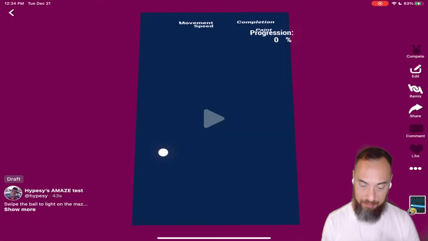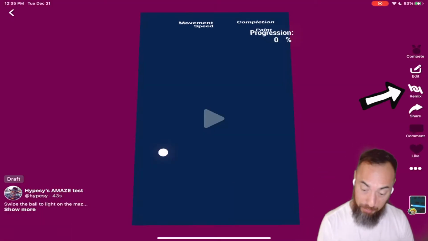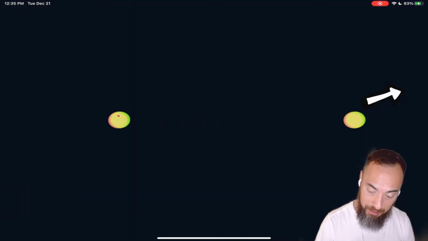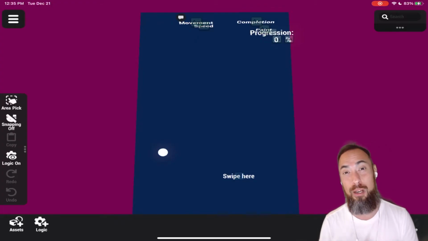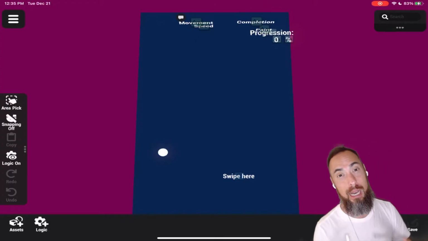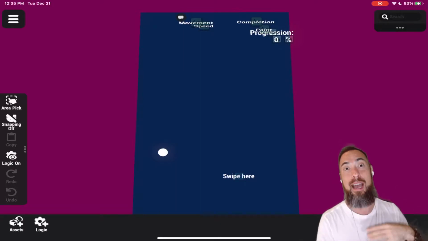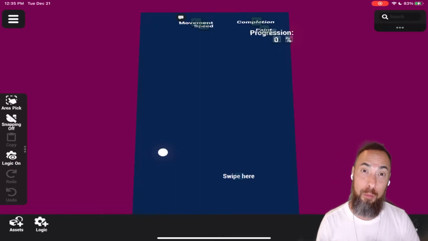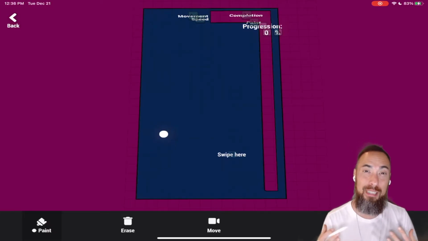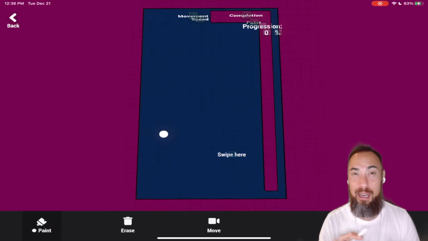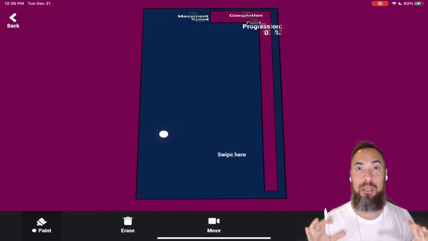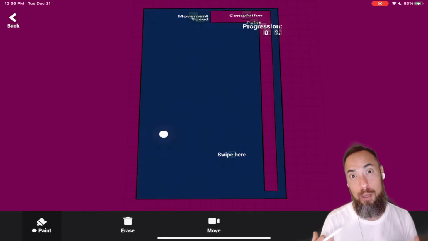I can select it, and this test is more of a template. From here, what I'm going to do is hit this remix button. This will be level 1, and when I want to make level 2, level 3, I can go back to that template test and just duplicate it from there, creating for myself a blank canvas. Here, I'm not exactly sure what I'm going to be making, and I'm just kind of messing around, feeling out what looks cool and what could be fun.